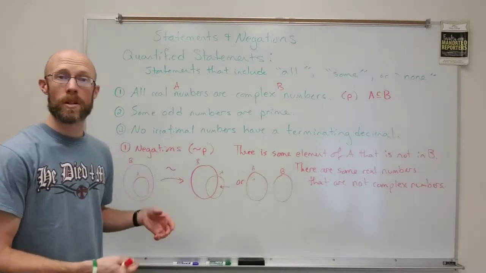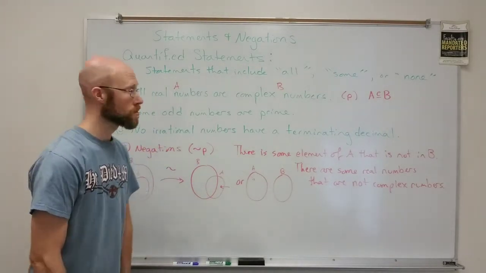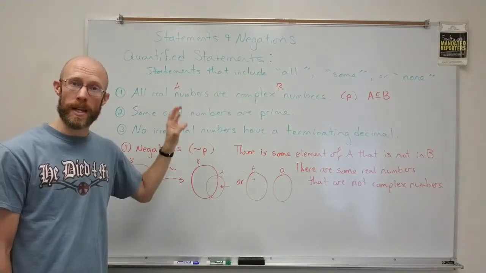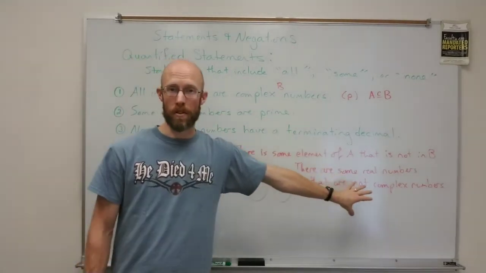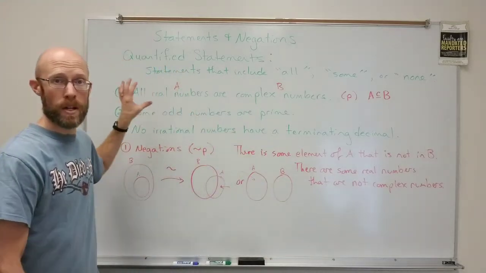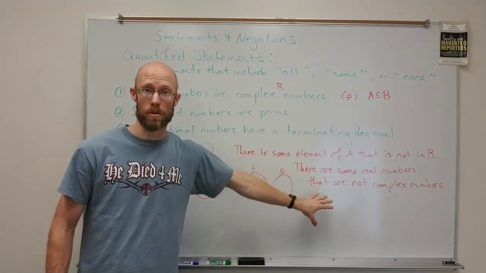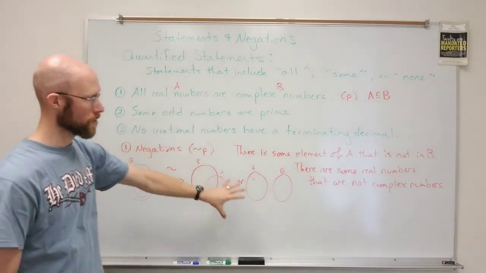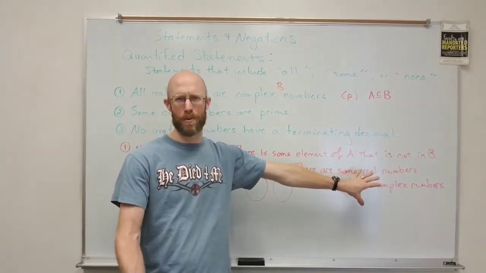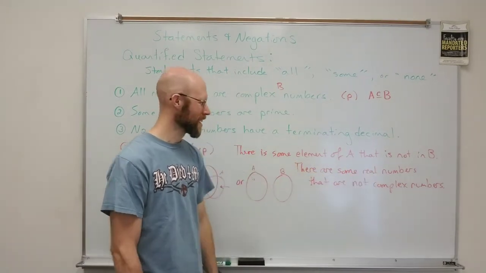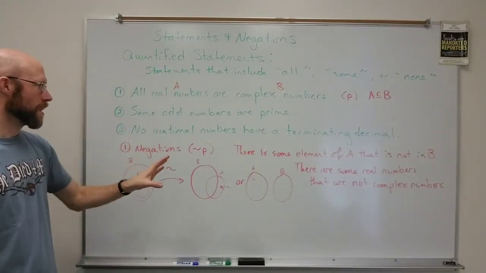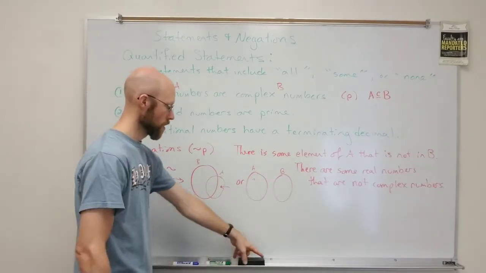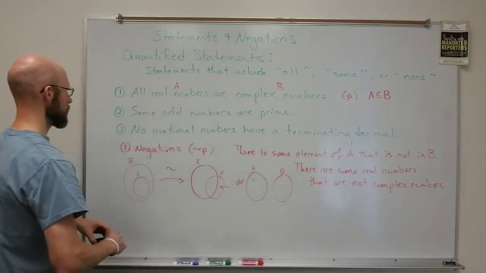Now, of course, one of these statements must be true and one of them must be false. In all three of these cases up here, I chose the true statement to write. So here the negation would be false. Okay, that's not always the case. I could have written a false statement up here in which its negation is true. But in this case, I've got three true statements, so we're going to end up with three false statements. Okay. All right. So that's the first one. There are some real numbers that are not complex numbers would be the negation. All right, let's take a look at the second one.